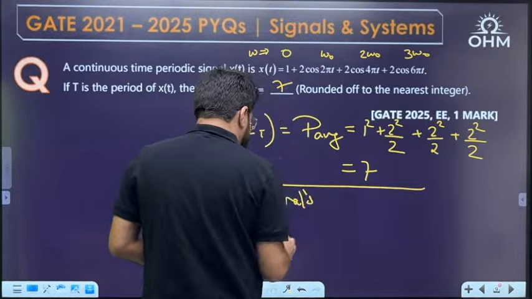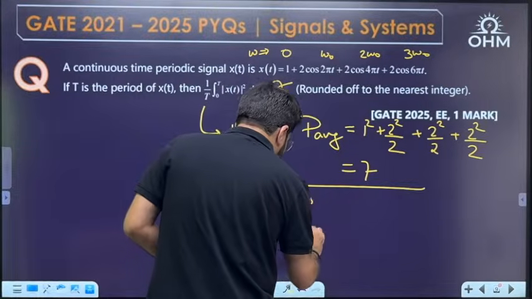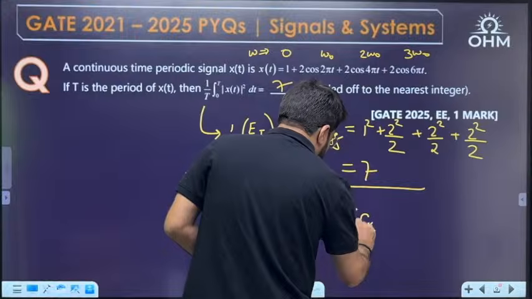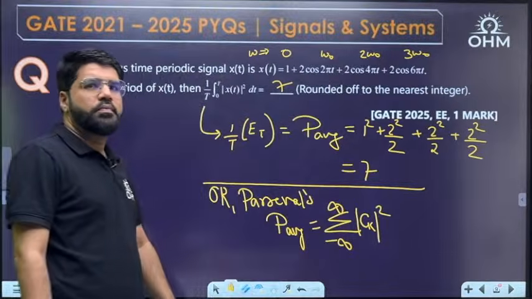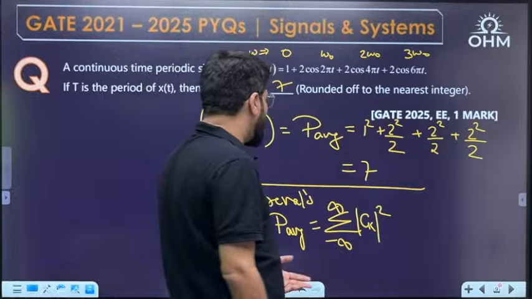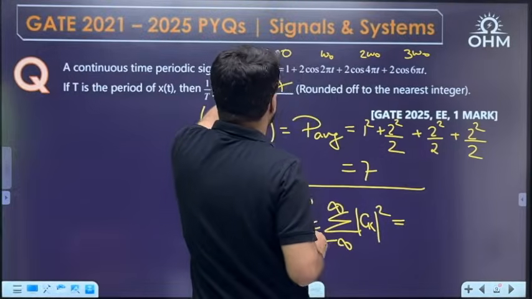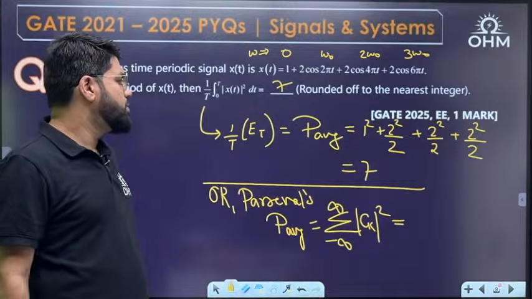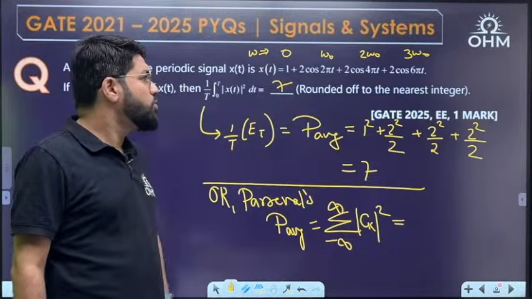as per Parseval's power theorem, the average power is nothing but summation of minus infinity to infinity mod Ck whole square. Even if you solve it by that logic, what is the Fourier series coefficient? 1, then 2, then 2, then 2. No, not 2.